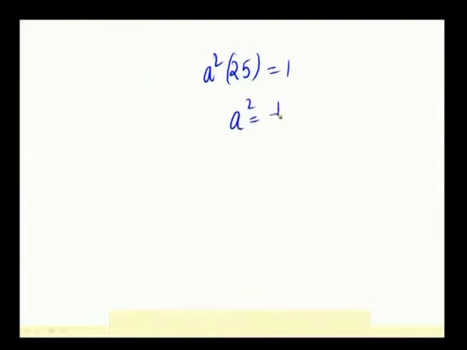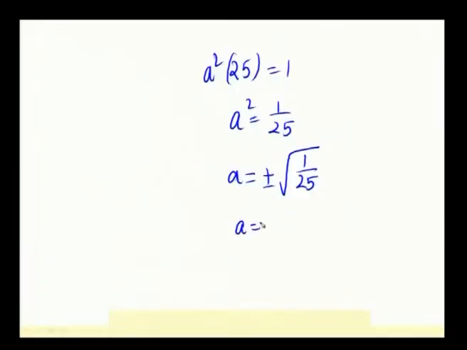So, a square is equal to 1 by 25 and a is equal to plus or minus root of 1 by 25. Since a is given to be positive in the question itself, we have to take only the positive sign. So, a is equal to 1 by 5. We have found out the a value.